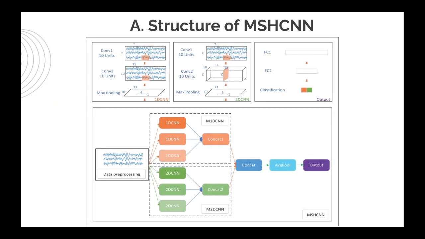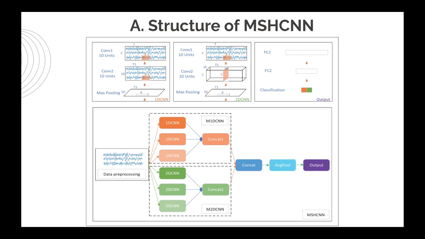In response to the above problem, they proposed MSHCNN. As shown in the figure, it consists of 4 parts. The first part is the data input block, responsible for data preprocessing. The second part is the M1D-CNN and M2D-CNN feature extraction block. Different color shades represent different sizes of convolution kernels, later called CK. 1D is used to extract temporal features, 2D is used to extract spatial-temporal features.